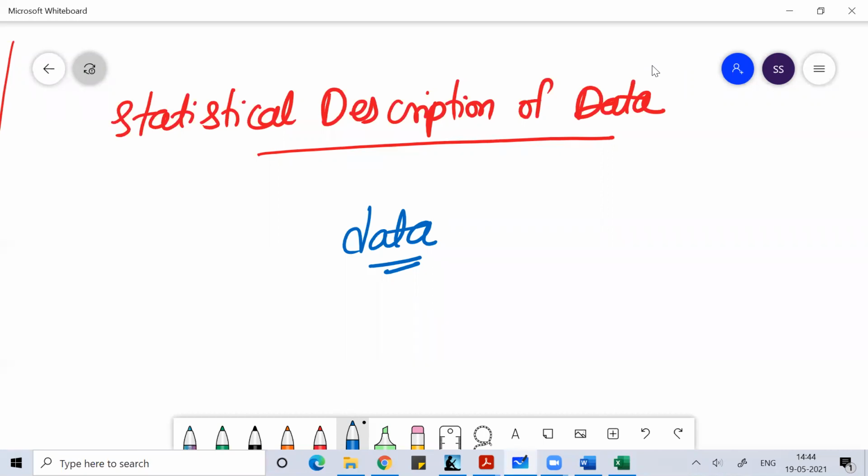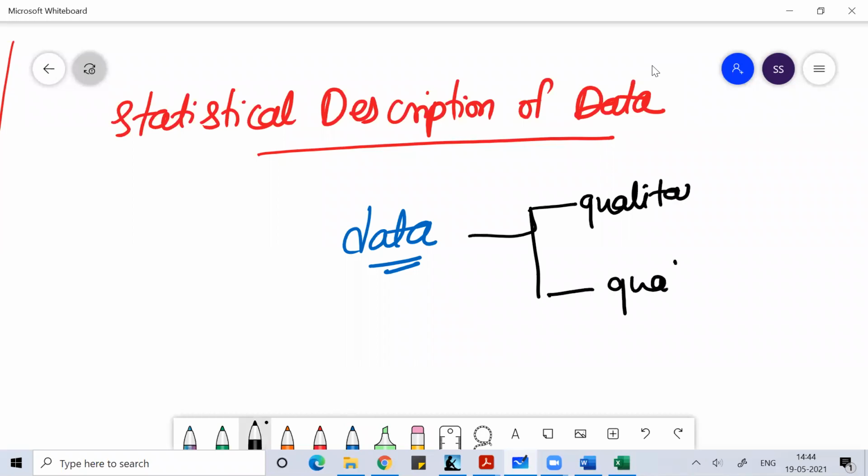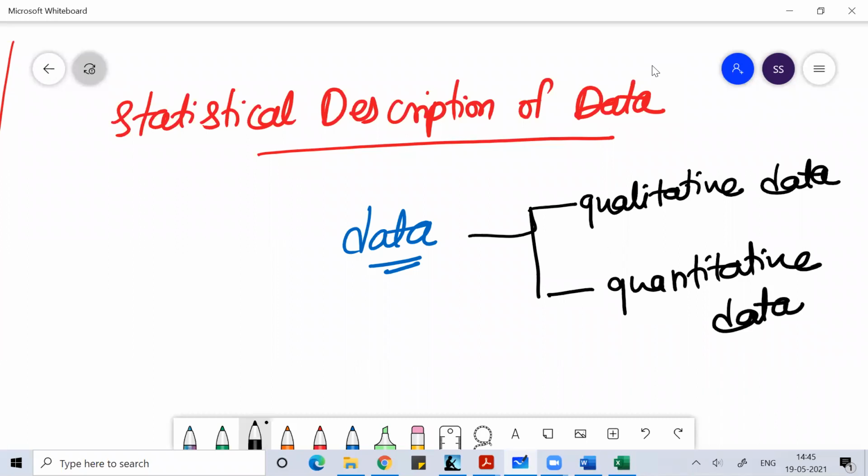When we say data, data can be of two types. Data can be either qualitative data or quantitative data. So everything is data only. The whole world is running behind data.